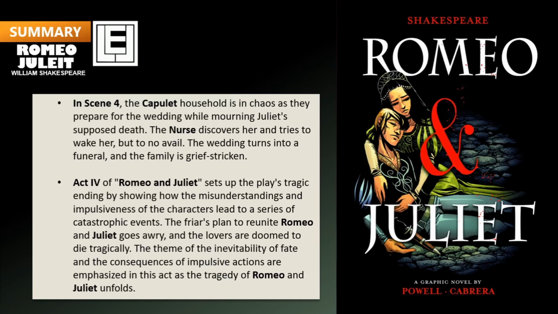Act 4 of Romeo and Juliet sets up the play's tragic ending by showing how the misunderstandings and impulsiveness of the characters lead to a series of catastrophic events. The friar's plan to reunite Romeo and Juliet goes awry, and the lovers are doomed to die tragically. The themes of the inevitability of fate and the consequences of impulsive actions are emphasized in this act as the tragedy of Romeo and Juliet unfolds.